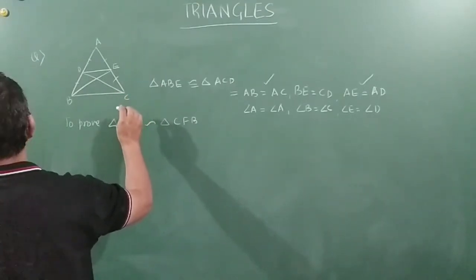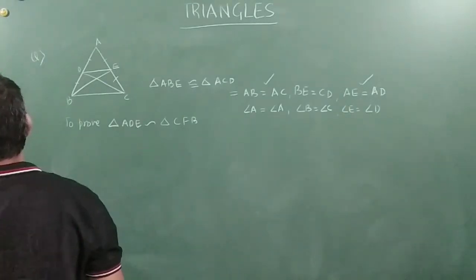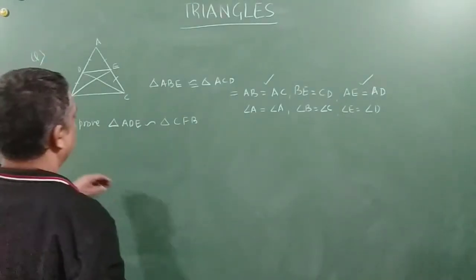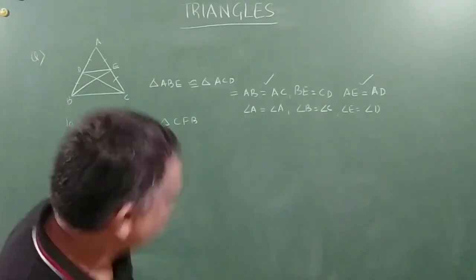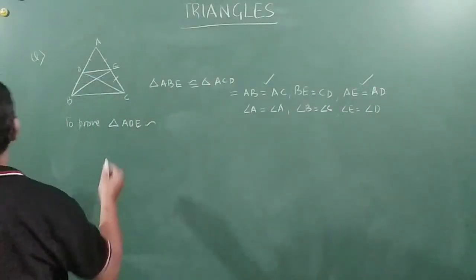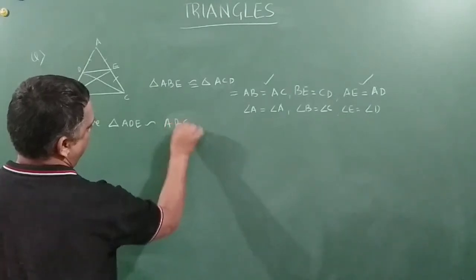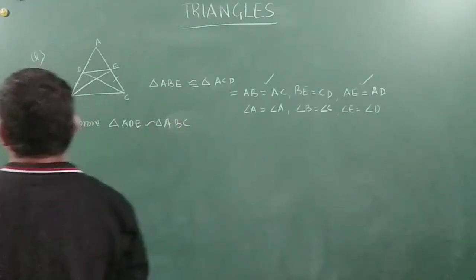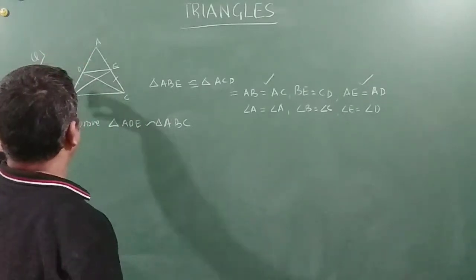Triangle ADE is triangle ABC. Sorry. Right?